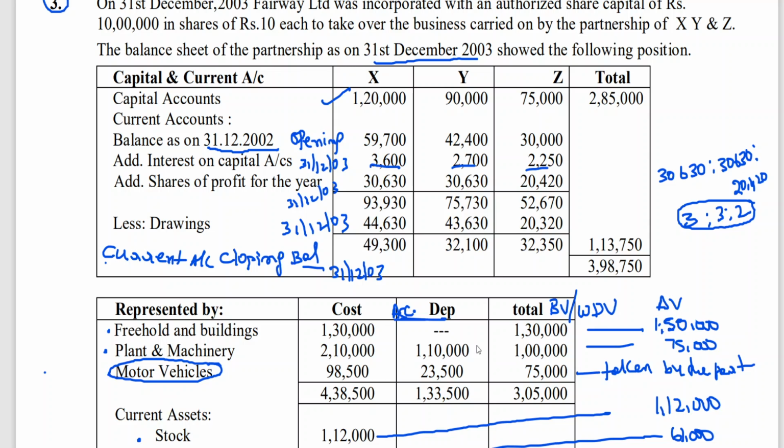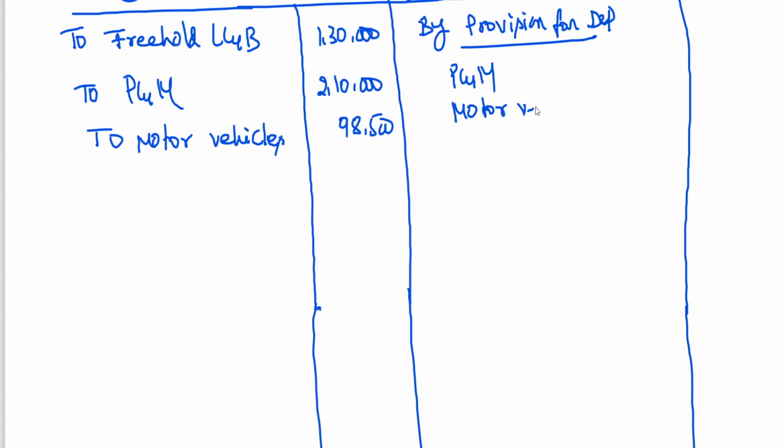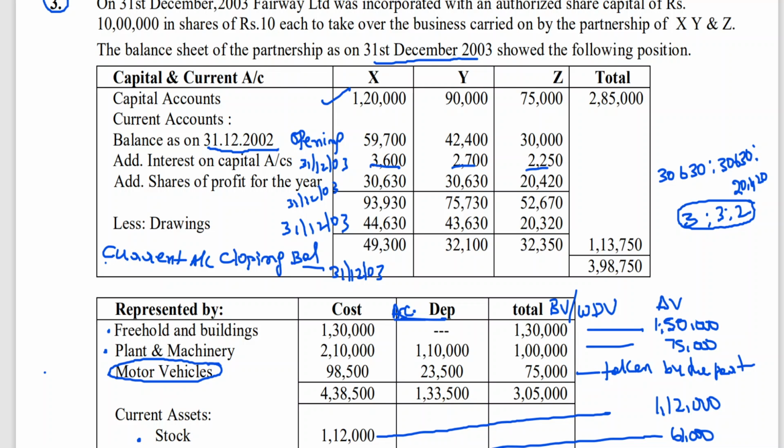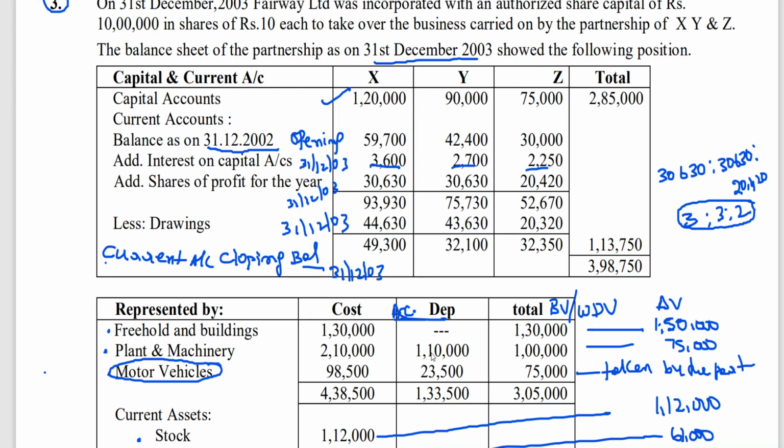Come back to this. These two depreciations will be taken to realization account credit side, by provision for depreciation on plant and machinery 1,10,000, and motor vehicles 23,500. This is completed.